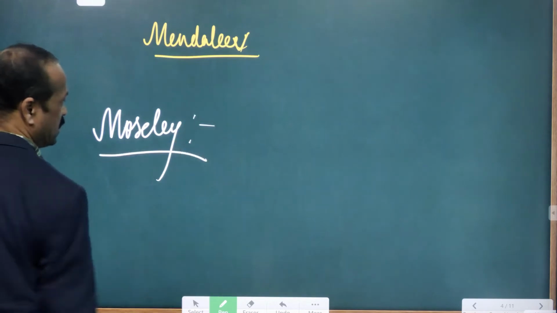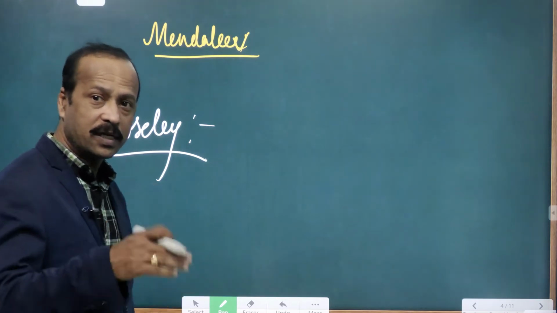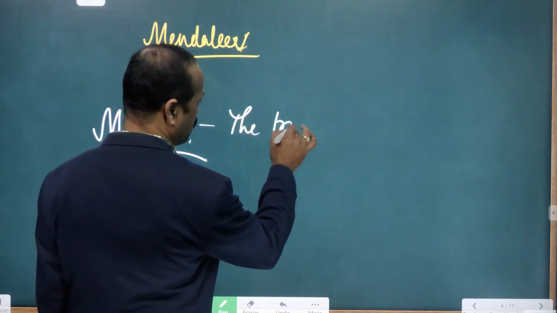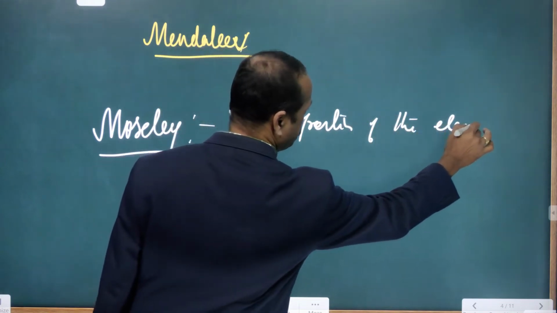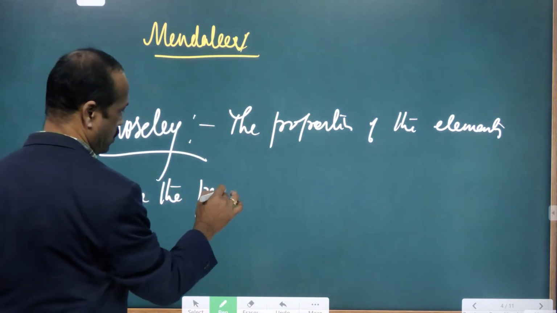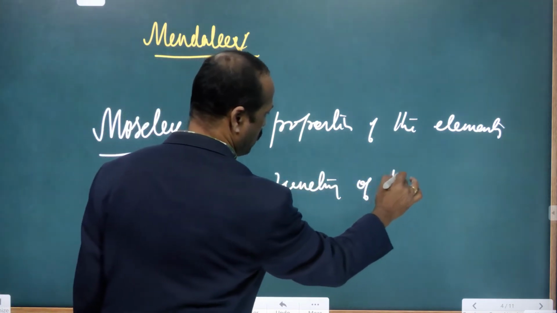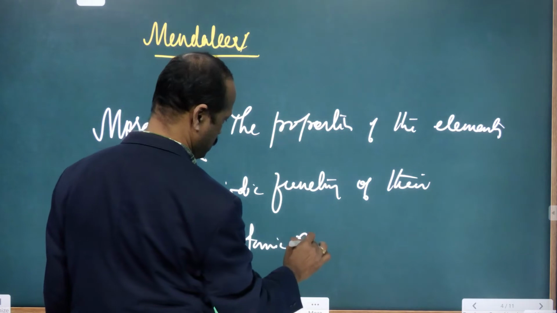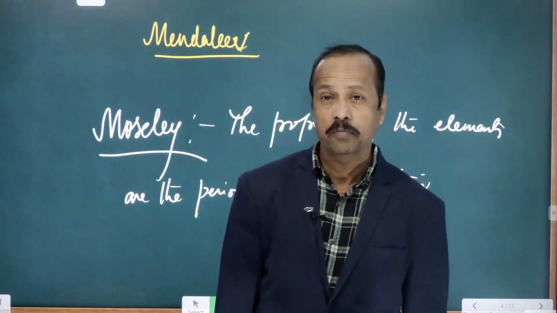Okay, Moseley was the scientist who proposed a new law called Moseley's periodic law, which is later called the modern periodic law. So Moseley's periodic law states that the properties of the elements are a periodic function of their atomic numbers. Okay, this was proposed by Moseley. So Moseley proposed the modern periodic law.